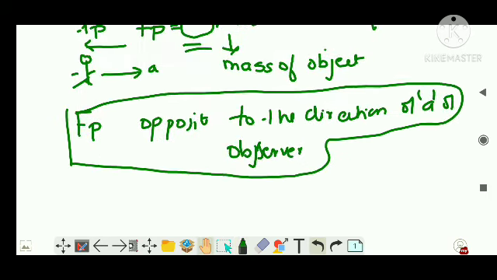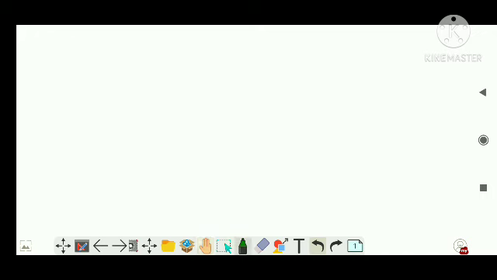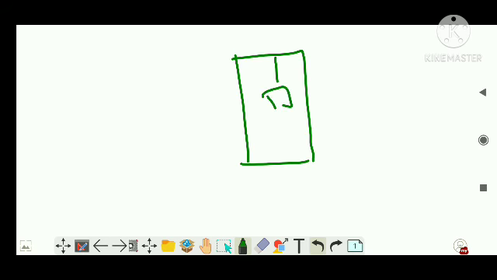I told you, you will think that this is the only way by which we can solve a moving object or moving observer condition. No, in the same example, we can place the observer outside the lift instead of inside it, and then I can find the tension or acceleration whatsoever.